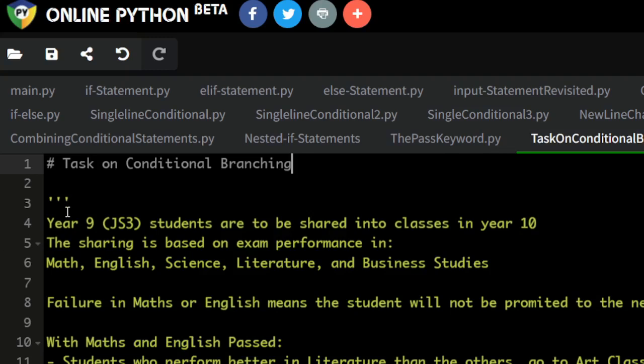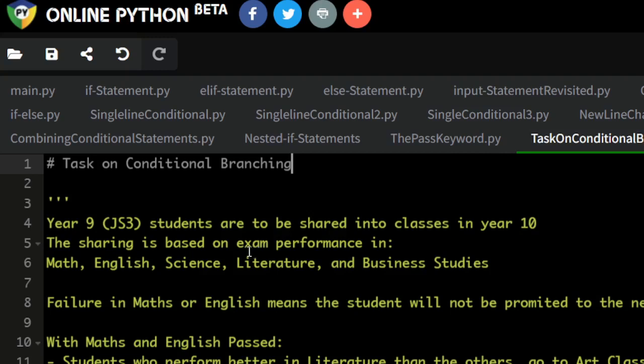Okay, so the task is like this. Year 9, in Nigeria we say GS3. GS3 students are to be shared into classes in year 10. So in Nigeria here, when you enter year 10, you now choose an area of specialization, whether you want to go for sciences or arts, or you want to do commercial classes.